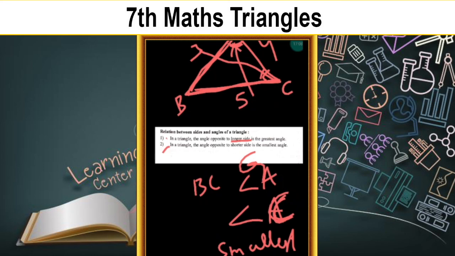And one more point, children, remember the sum of three angles in any triangle is equal to how many degrees, children? 180 degrees. You remember these two points, children. In any triangle, the angle opposite to the longest side is the greatest angle. The angle opposite to the shortest side is the smallest angle. Okay, children?